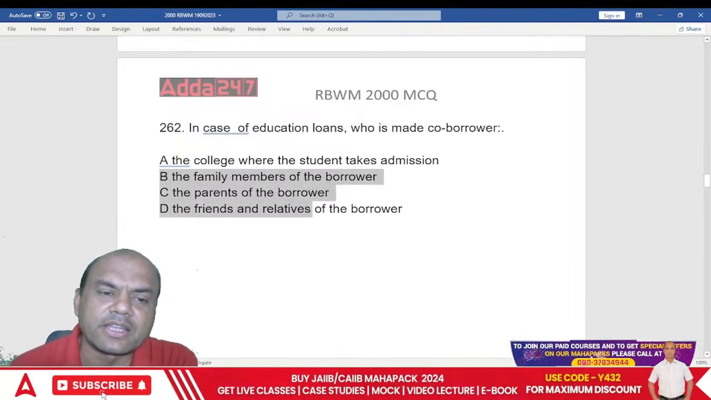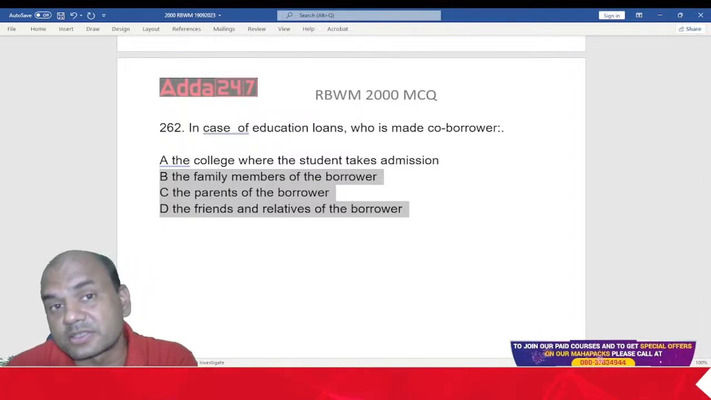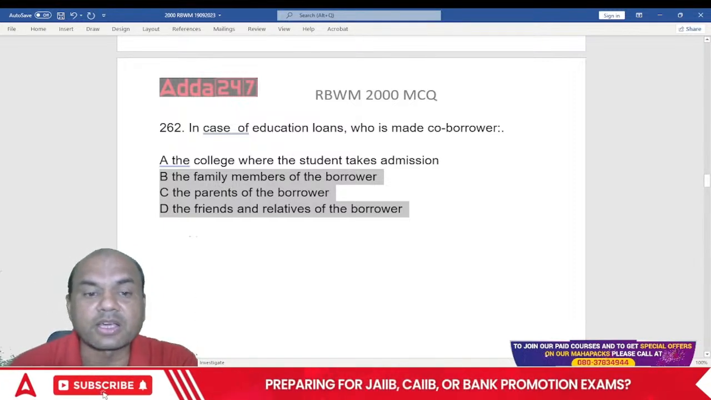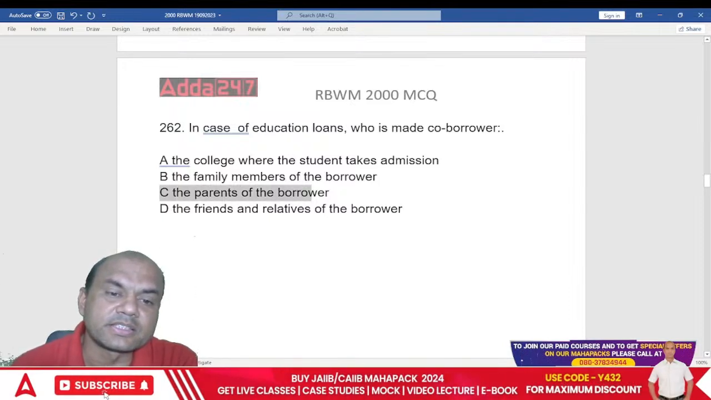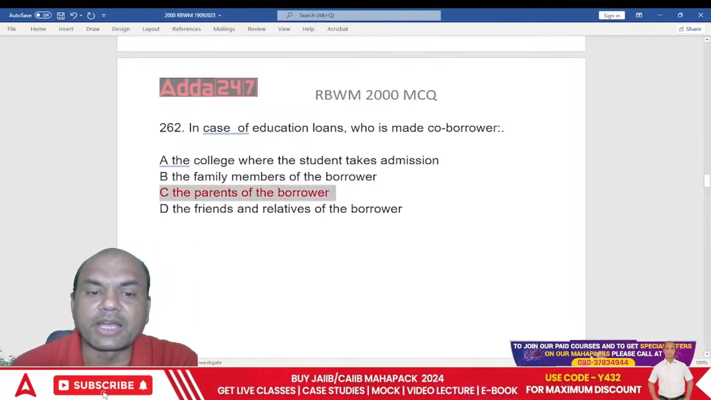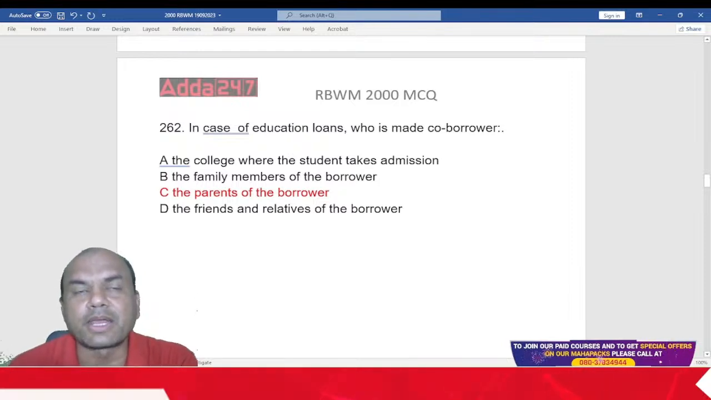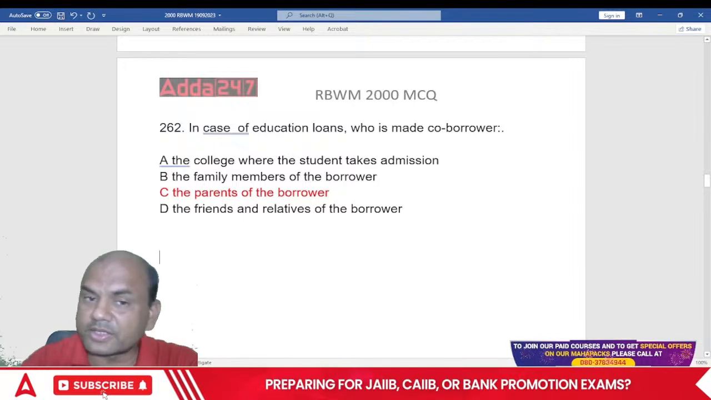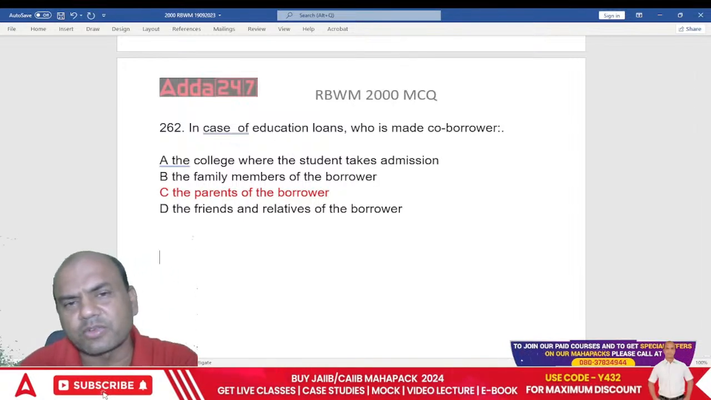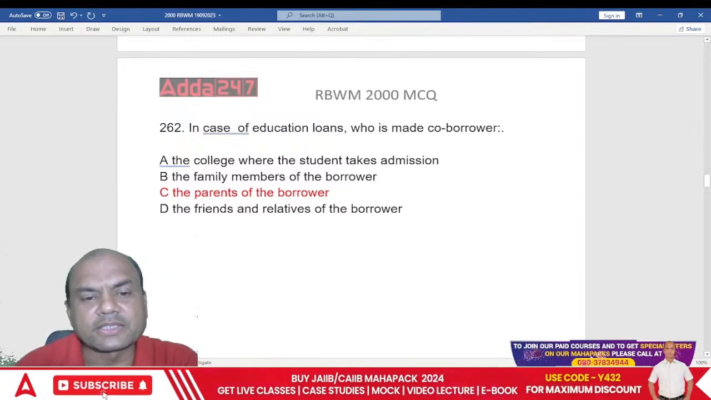See this, B, C and D. All of them are similar answers. But what is the correct answer then? Correct answer is this, parents. Parents of the borrower means this student. Parents of the student are taken as the co-borrowers. Always remember this. Generally, the parents are taken as co-borrower.